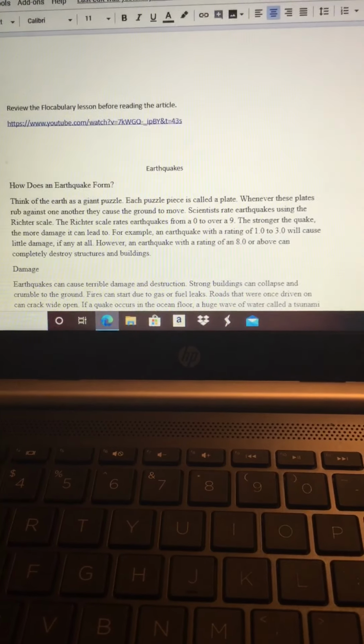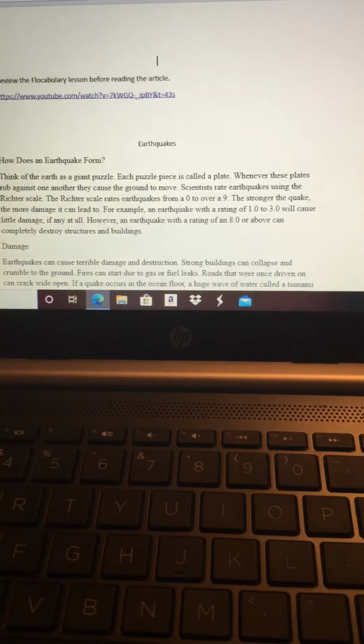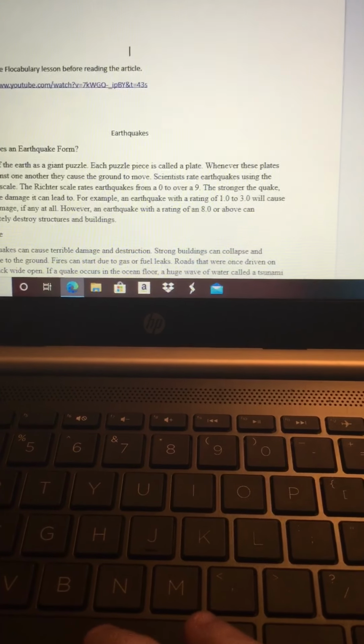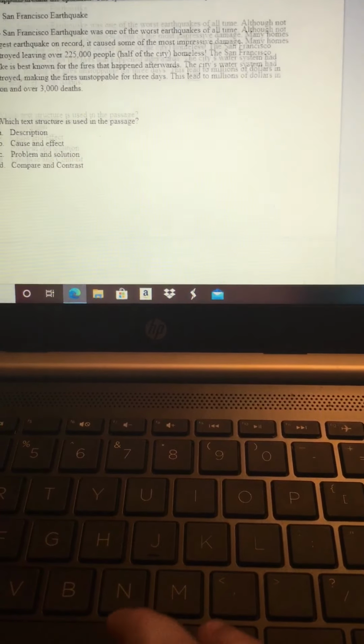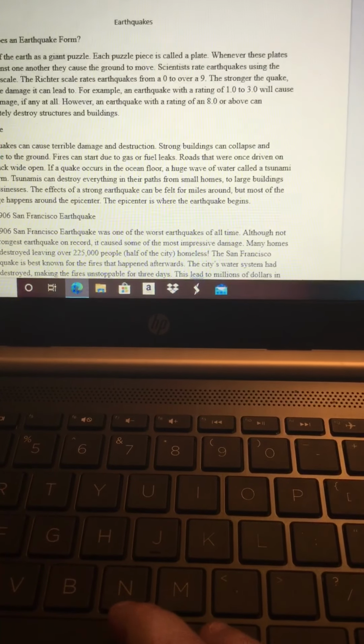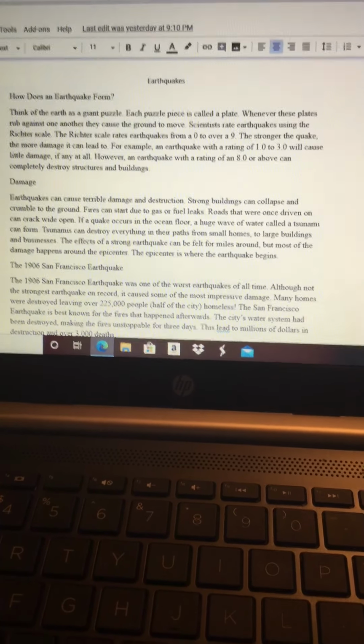Wanted to quickly review the assignment from Monday, March 30th. You were supposed to read the passage about earthquakes and then tell me the text structure and write a constructed response about it. I had two major answers. One was correct and one was wrong.